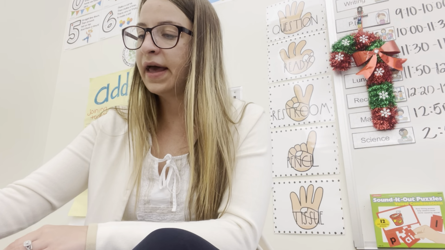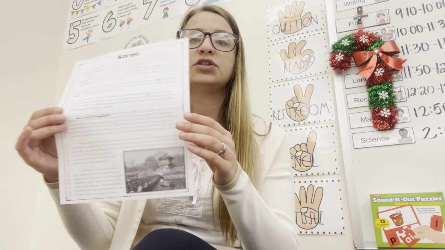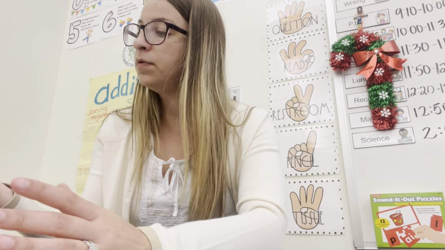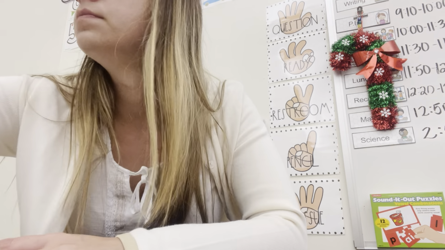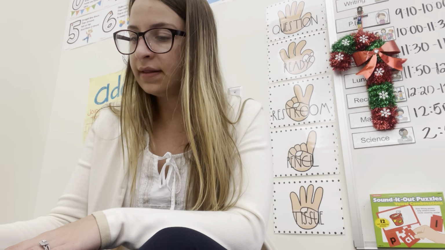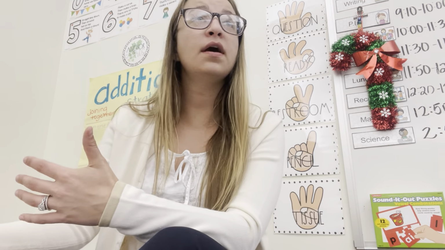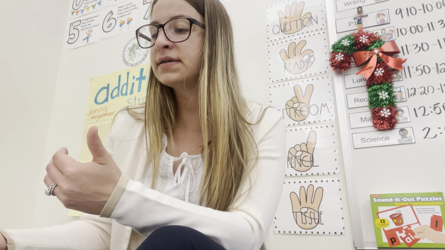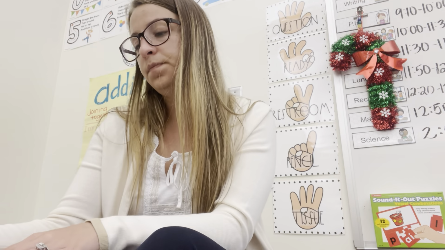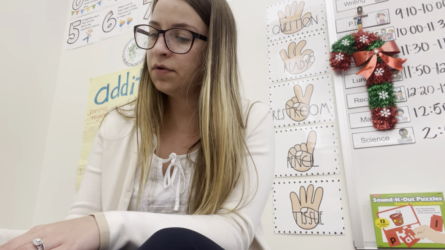Number 4, what is life like in North Korea? Let's make sure we flip over to our passage. You should start seeing some colors on your text. We are going to move on to purple. Get your purple crayon out. Okay, let's see. Looking for the word North Korea, maybe we're looking for the word life. You guys can skim your passage. We want to figure out what life was like in North Korea. Oh, I see North Korea.